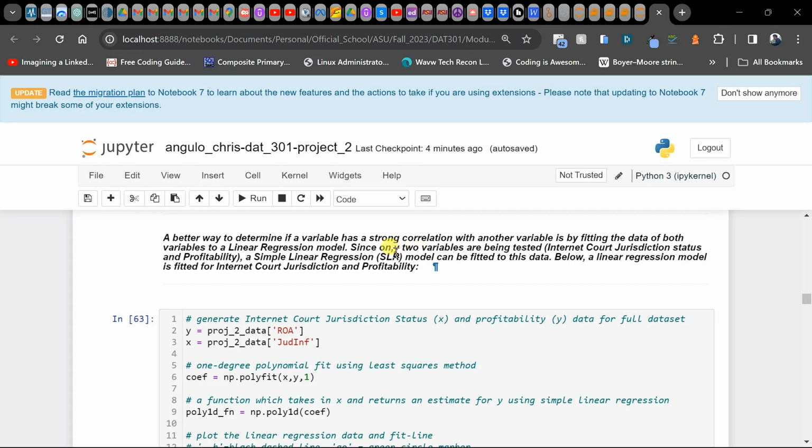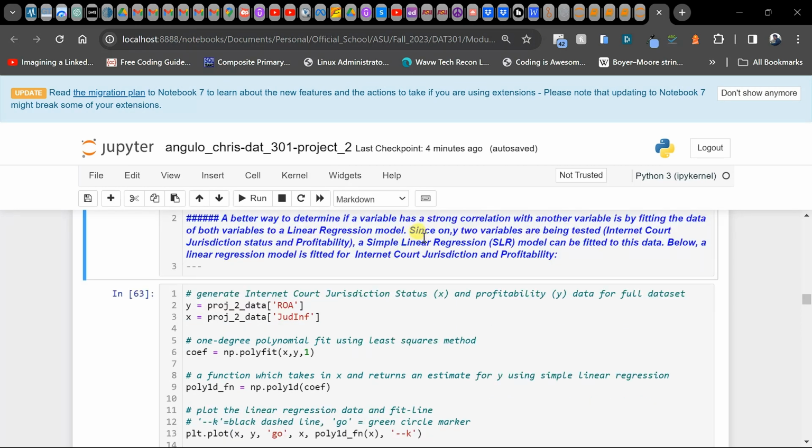So on x, two variables are being tested.